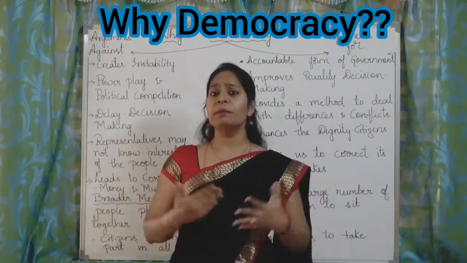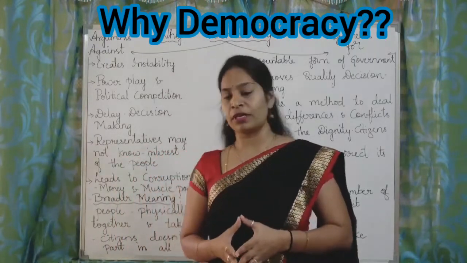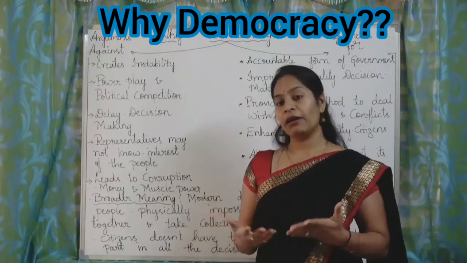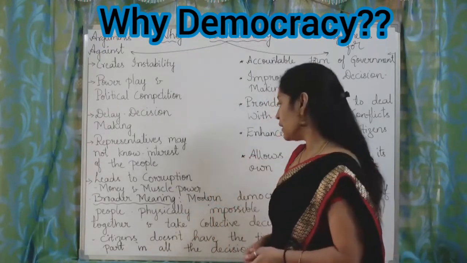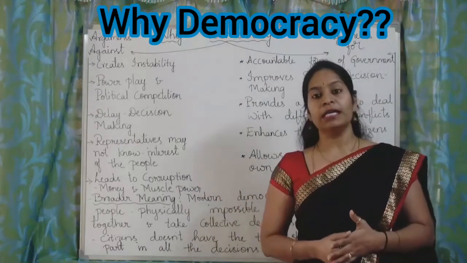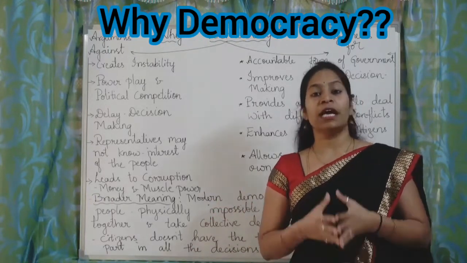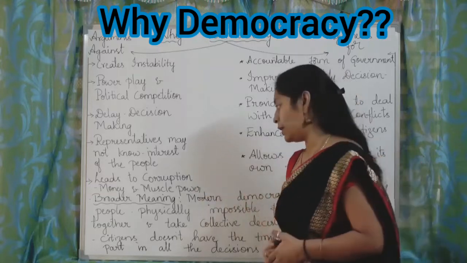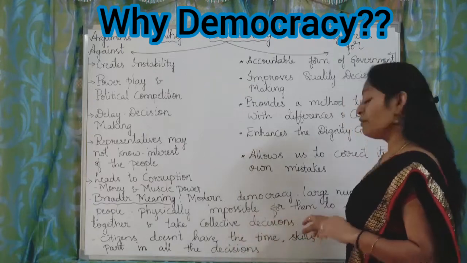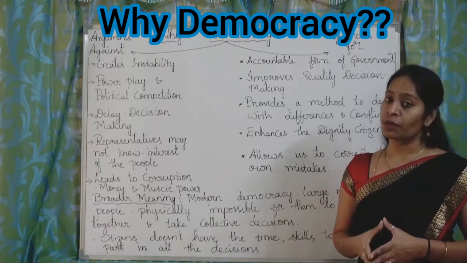So what is the broader meaning of democracy? The democratic form of government is accepted throughout the world. Three-fourths of the countries have this democratic form of government. But why do we have this democratic form of government? Modern democracies involve a large number of people. For example, India is huge in population, and we have unity in diversity and a diverse geographical area. In this, it is very difficult for everyone to be physically present and sit together to come to any conclusion.